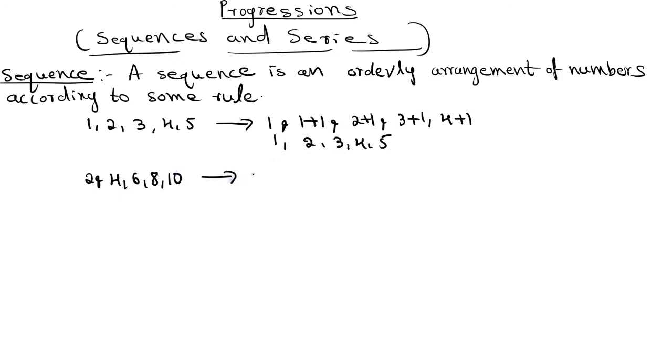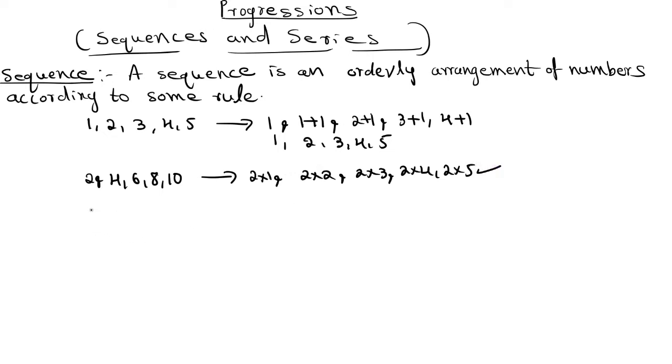Here you can see the one order. The first number is 2 into 1. The second number is 2 into 2. The third number is 2 into 3. The fourth number is 2 into 4. And the fifth number is 2 into 5. Again you can see one rule, right? Here each number is a multiple of 2. So again it's an example for a sequence.